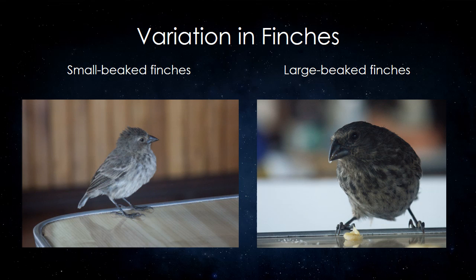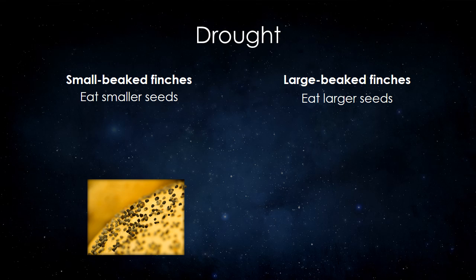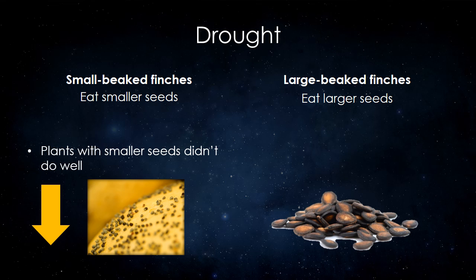Variation exists in the finch population. Some finches have small beaks, while others have large beaks. The finches with smaller beaks eat smaller seeds. The finches with larger beaks eat larger seeds. One year during drought conditions, the plants with smaller seeds didn't do well, so there were fewer seeds available for the birds to eat. Most of the available seeds were large.